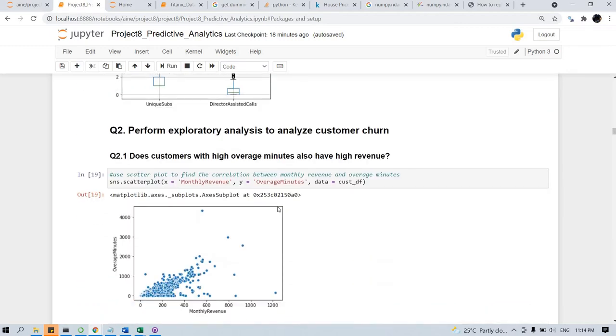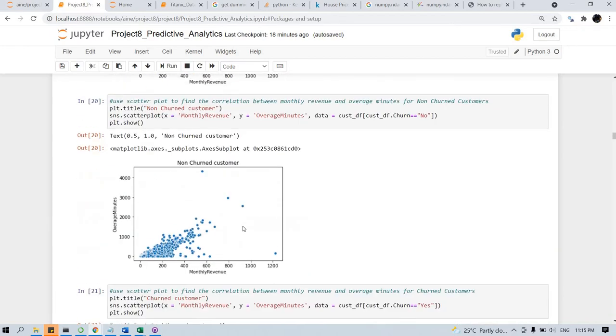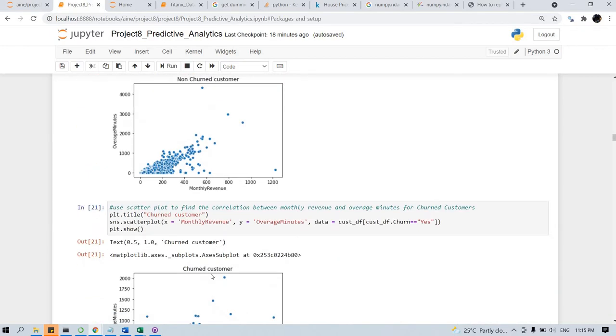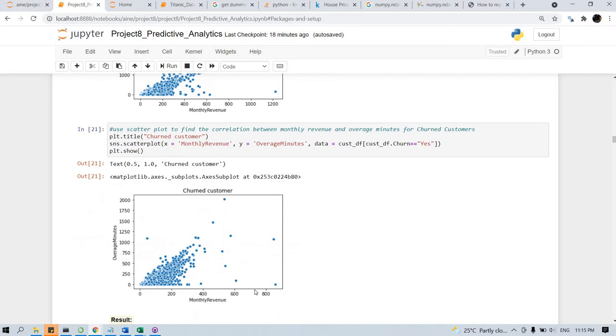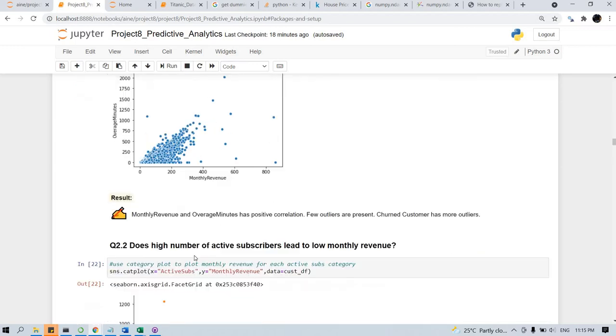Then we are trying to find out the correlation between monthly revenue and average minutes. This scatter diagram shows the relationship between these two variables. Monthly revenue and average minutes have a positive correlation. Whenever monthly average minutes increase, monthly revenue also increases. It has very few outliers.